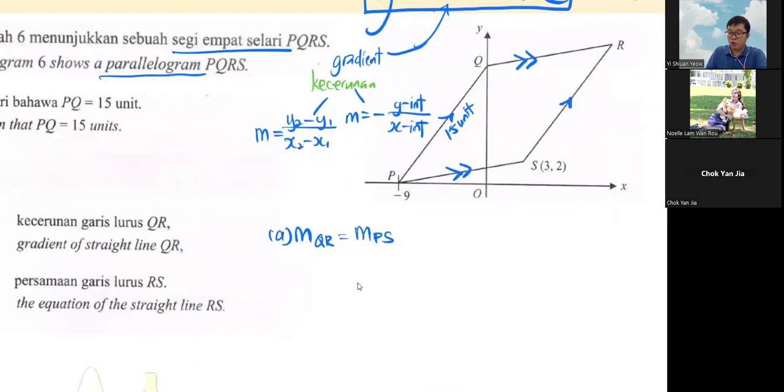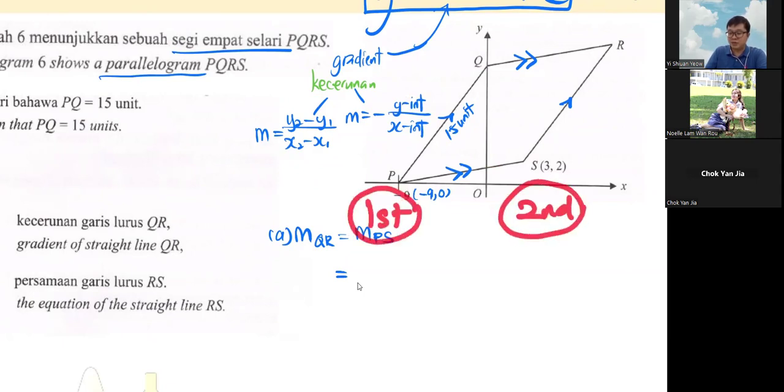This coordinate is 3, 2, and the P coordinate is -9 and 0. Meaning here we can use the first formula, because there's no y-intercept, we don't know it, so that's why you cannot use this one. y2 minus y1, my second version is always on the right side, my first version on the left side. So this one is my x1 and y1, this one is my x2, y2. My right side is always my second set.